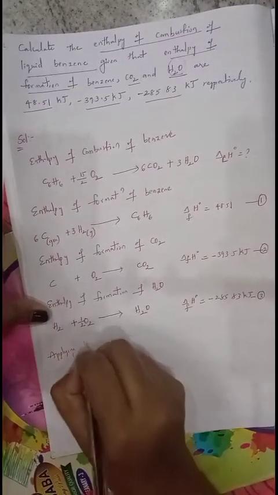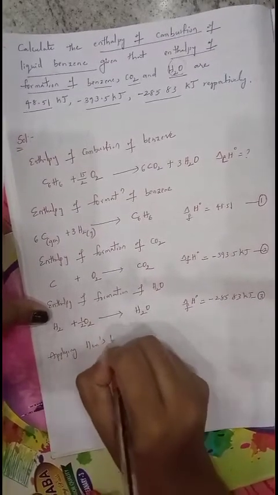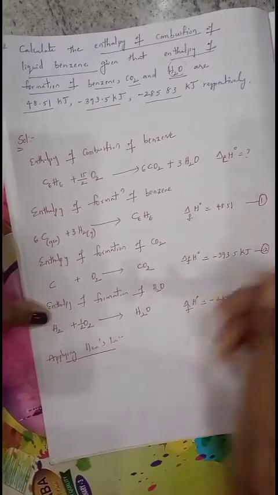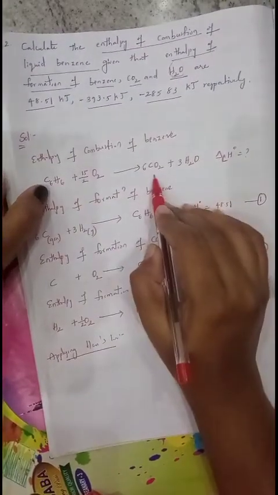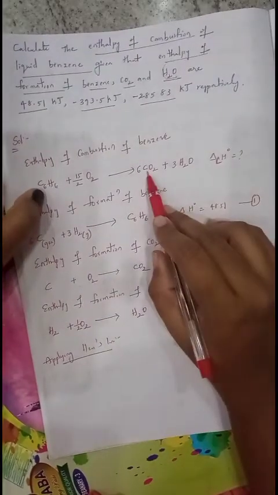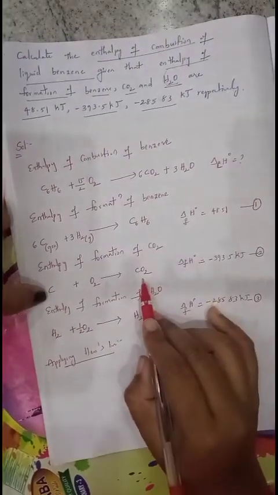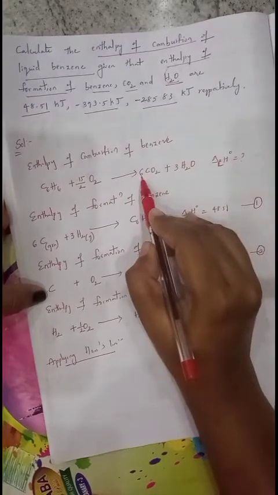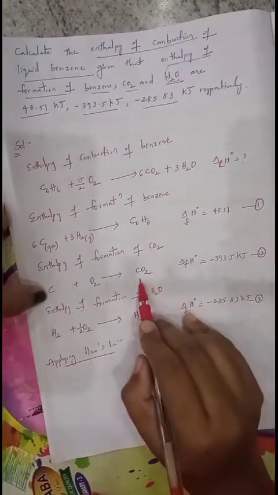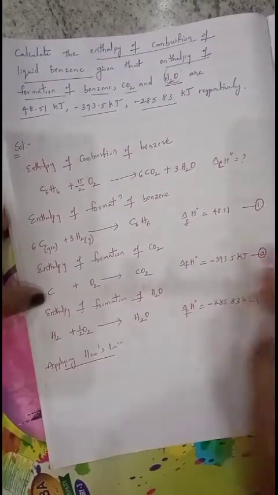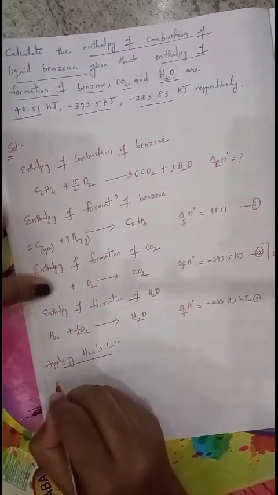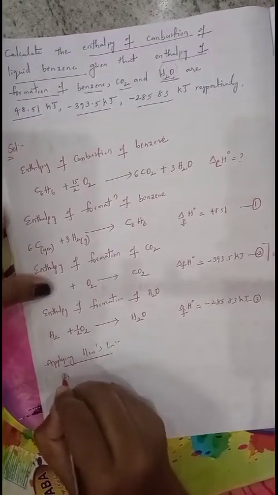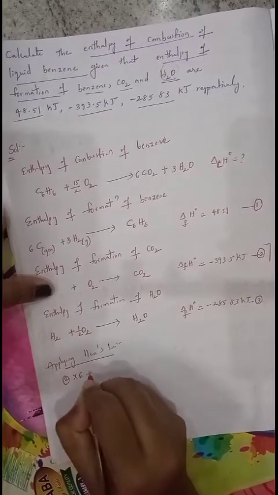Applying Hess law. Okay, so to burn this benzene, 6 moles of CO2 is released. That CO2 is present in the second equation. Total moles of CO2 released are 6, but in this equation only 1 is there. So multiply the second equation with 6.